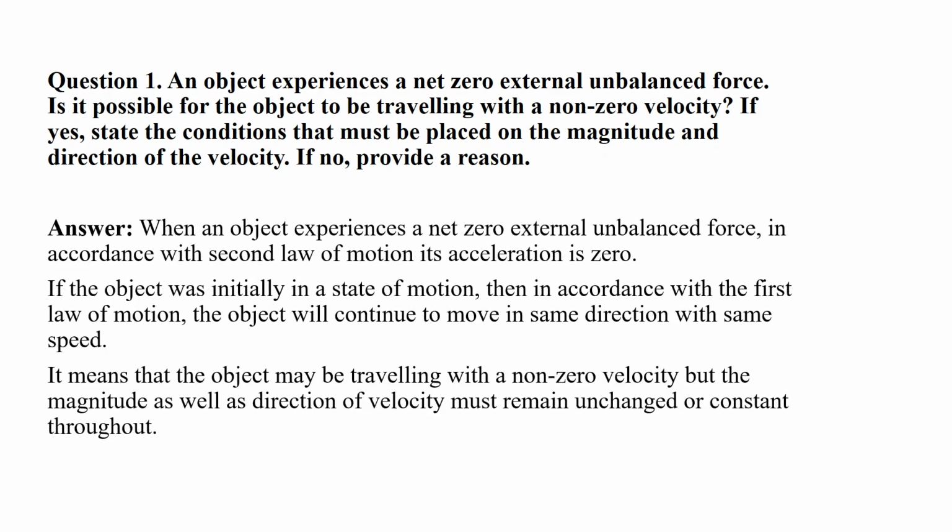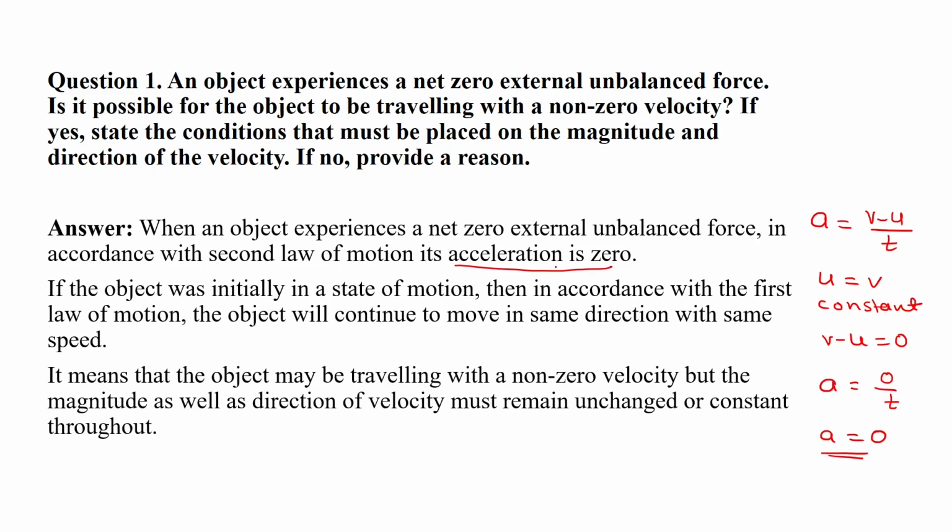be zero, because we know the acceleration is the rate of change of velocity with respect to time. Here the initial velocity and final velocity will be constant. It is the same. Therefore, here v minus u is equal to 0. So if we put the value of v minus u in this expression, we will get the acceleration, that is a equals 0 divided by t, that acceleration will be 0. In this case the acceleration is 0.